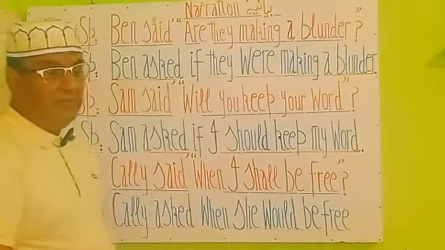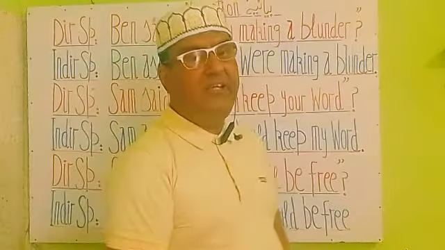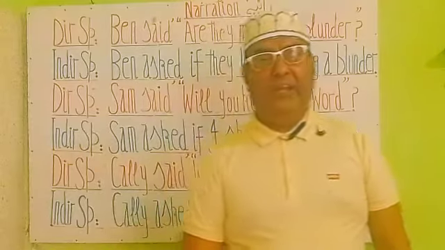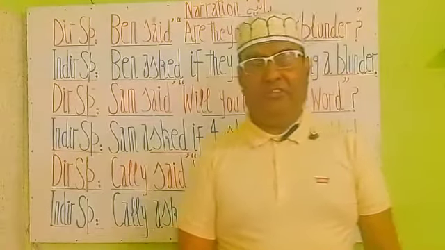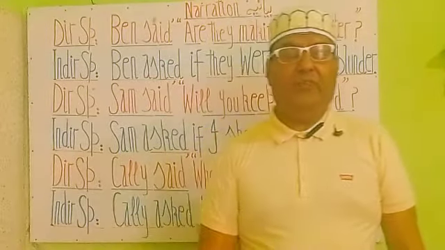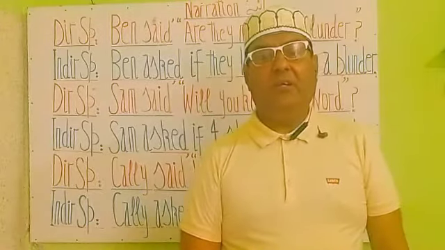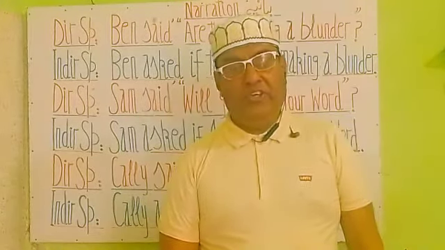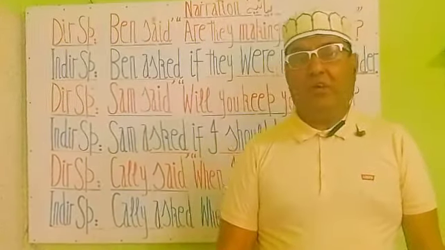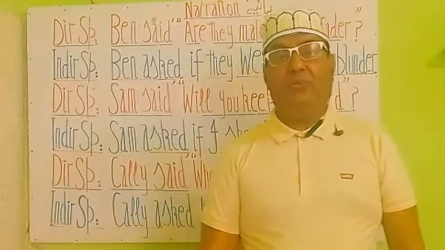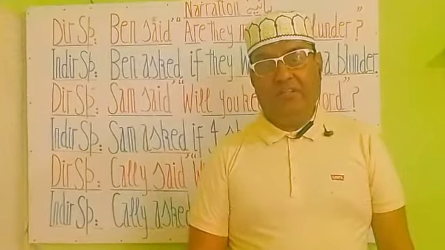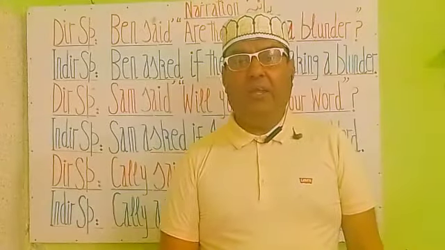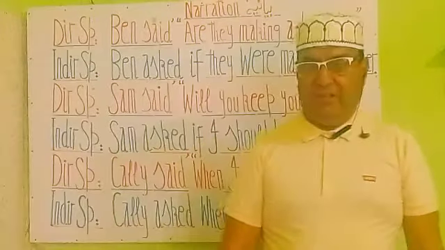Please keep in mind that the rules say that when we have W and H words in direct speech, W means when, why, where, what, who, and how, these words will not be changed and will not be replaced. These will be written as they are in indirect speech.